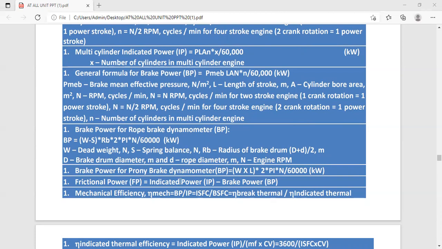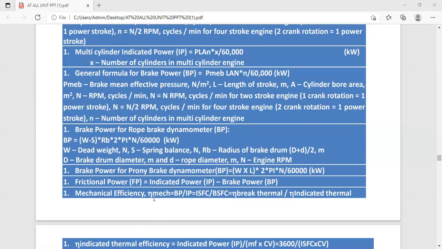So brake power for the pony brake dynamometer we are taking as W into L into 2 into PI into N divided by 60,000, which is in terms of kilowatt. Next, friction power, which is the difference between the indicated power and brake power. That's why we are saying it as IP minus BP.